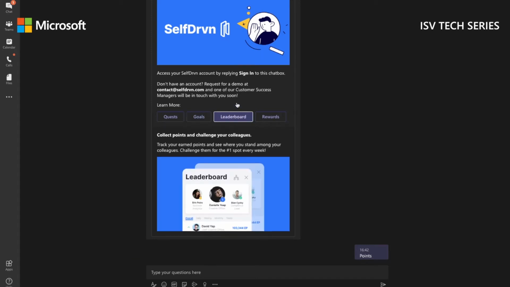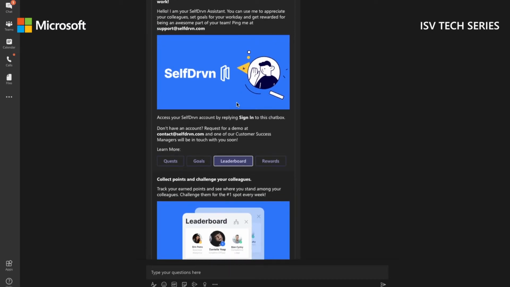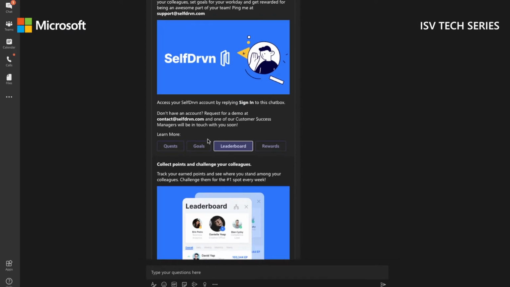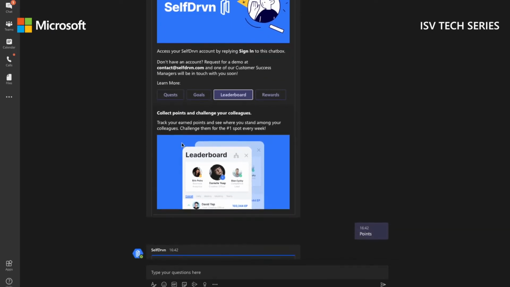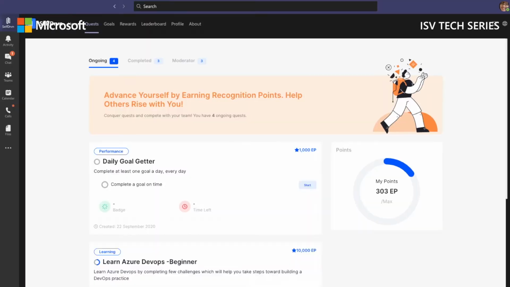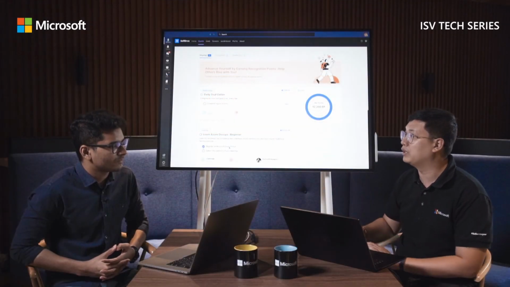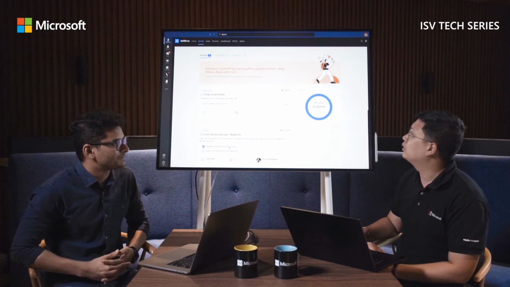Yes, so these are adaptive cards. We use adaptive cards to design rich content to deliver with graphics and messages. We also have the buttons, which are action buttons. So we use that for call to actions where you can navigate to different content specific to the notification that you have received. So basically deep linking the content into specific tabs or content that you have inside your application. Yes, that's correct. Yep, okay, that's great.